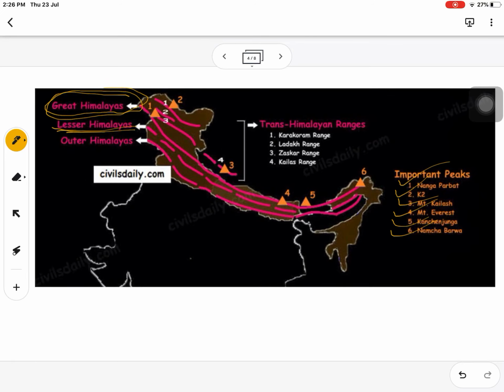And next is the Lesser Himalayas. This portion is mainly covered with several valley regions like Kulu, Manali. These are the resort town regions. In this Lesser Himalayan part, generally such kind of tourist stations are situated. And next is the outer Himalayan part, which is covered by small hills like the Shivalik mountain region or Shivalik hills, which are part of this outer Himalayas.